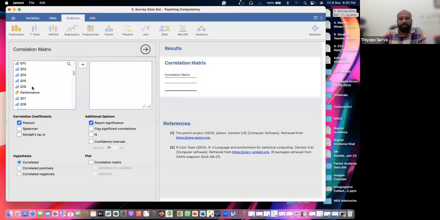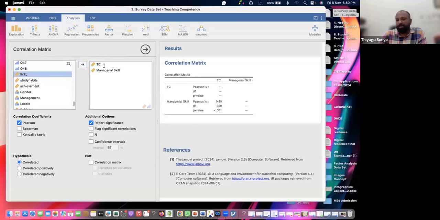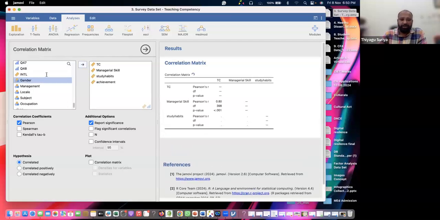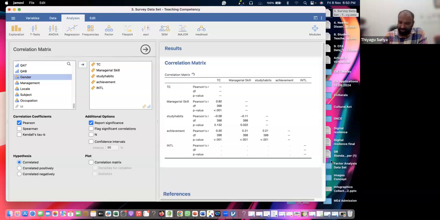Now, in my correlation, I'd like to check how teaching competency and managerial skills have a relationship. Along with this, I want to check study habits and achievement also, and I'm checking intelligence also. What kind of correlation have I done? Can anyone tell me? Is it a simple correlation or a multiple correlation?